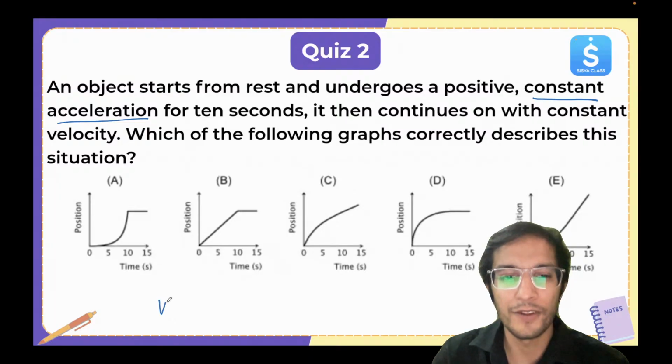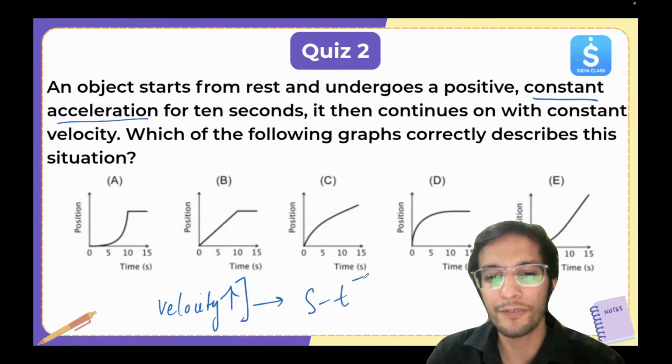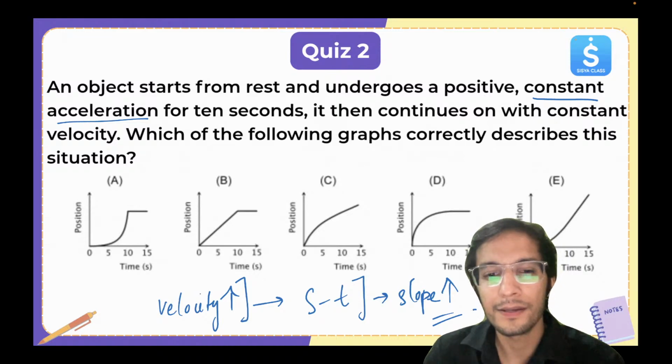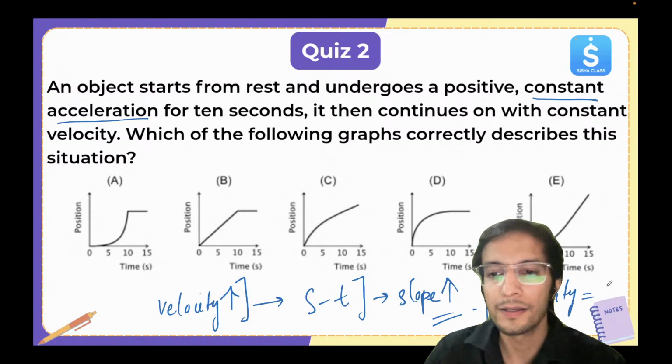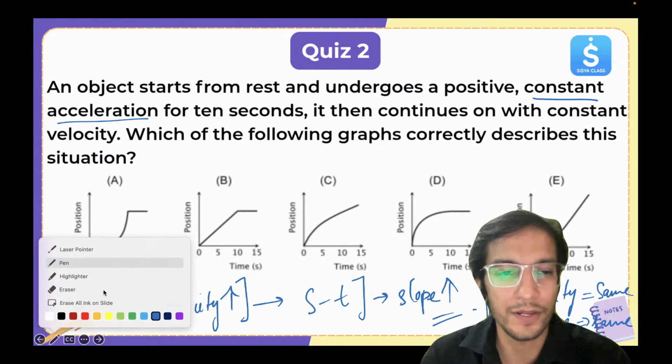That means the velocity is increasing. If velocity is increasing, that means in the ST graph, the slope keeps on increasing. And then afterwards, velocity becomes constant, and that means here the slope of the ST graph stays the same. It should be a straight line. Let me just rub it from this side because it will not be visible.